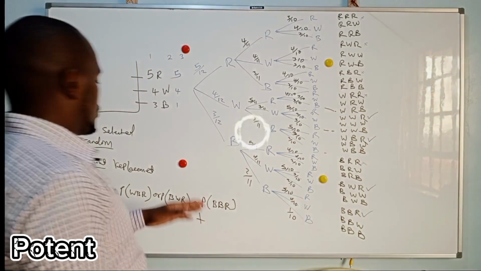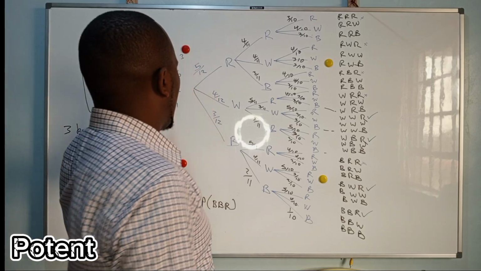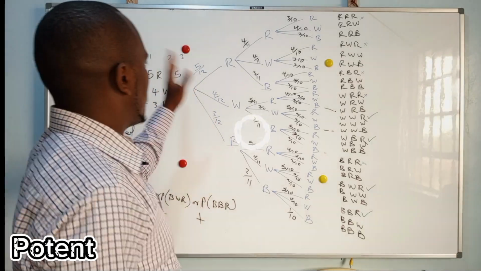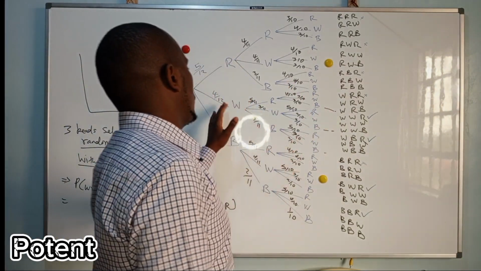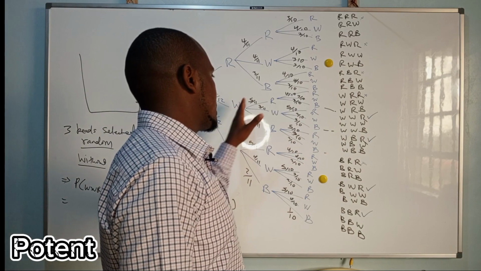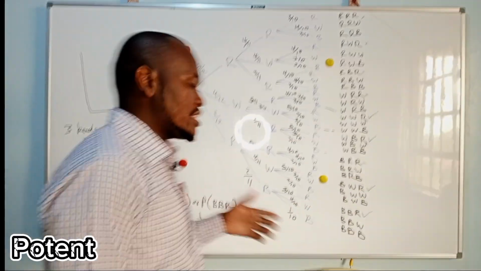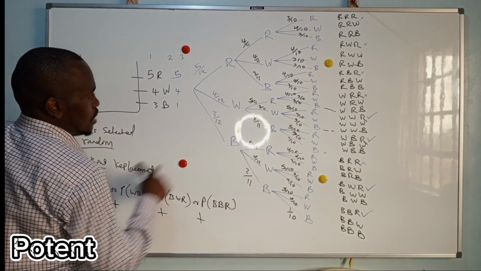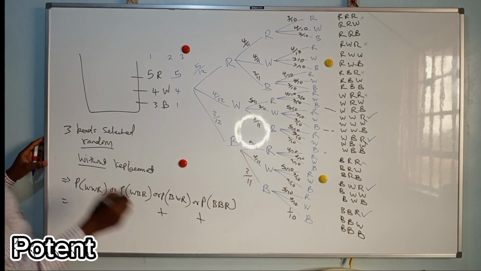But when you have to get a WWR, it is a probability that you get a white, then a red. So there is a white and a red. So where there is and, you multiply. Where there is or, you add. So the probability WWR is 4. Let us just.